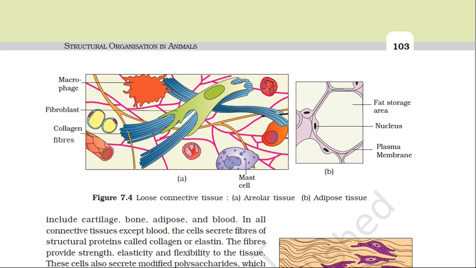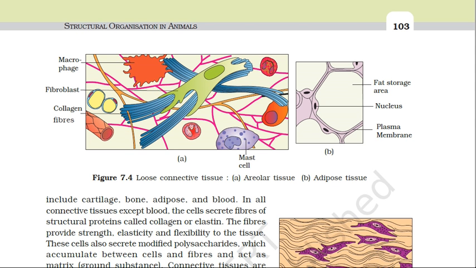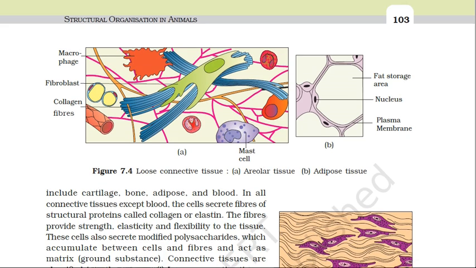Then macrophages and the mast cells. Then the adipose tissue. It is located beneath the skin, and the cells of the adipose tissue are specialized to store fats.